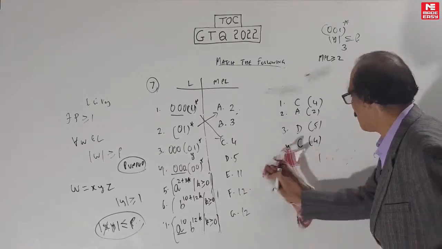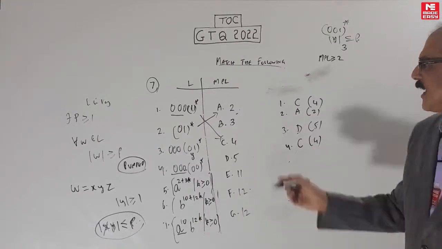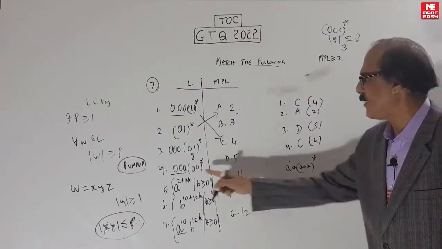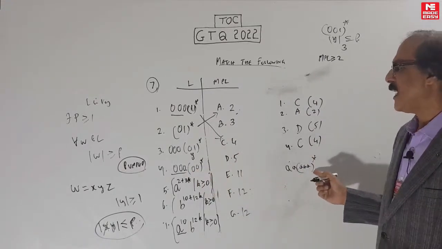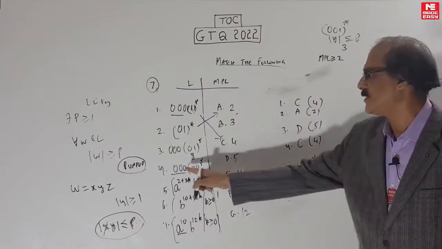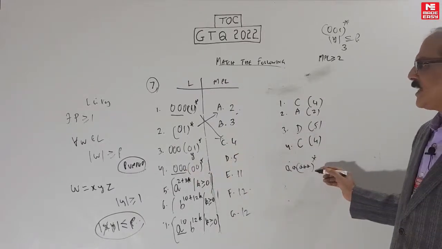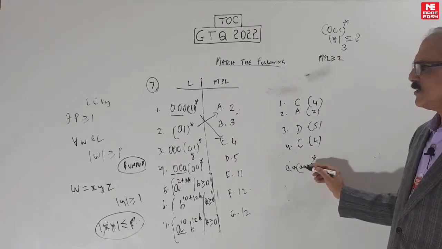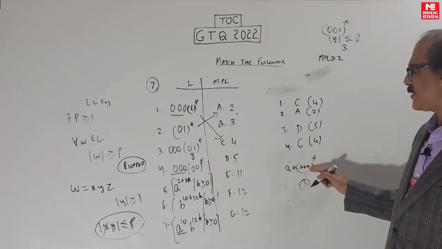Now the tricky part is understood. The others are easy. A power 2 plus 3k is nothing but AA into AA star, same as this basically. Same idea, the only thing is this is 2 and 3 star, and that is 3 and 2 star. What will the answer be here? It has to be 1 above the minimum string. So try to get away with 3 because there is no 3-bit string here.